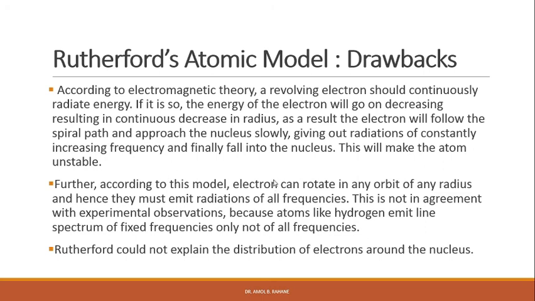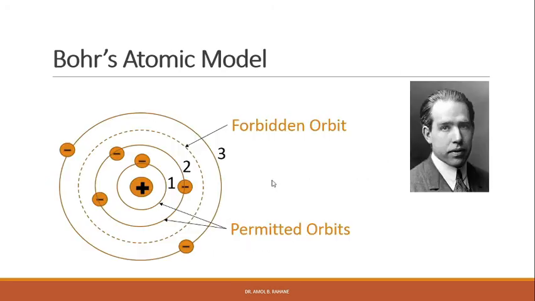But it was Bohr who was a theoretician. He visited the laboratories of both Thomson and Rutherford and understood their experiments, and on the basis of their experiments he applied Planck's quantum theory, right?